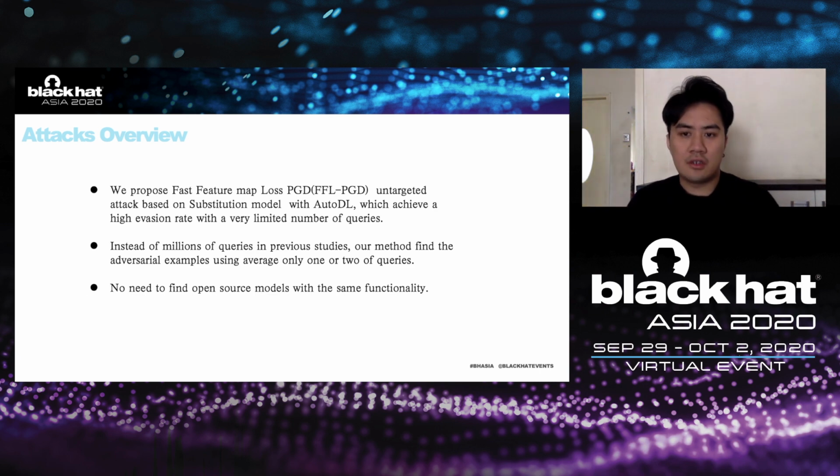Here are some features of our method. First, we used a loss function to compute feature similarity and define it as FFL. FYI, it can increase the transferability of attacks. Next, we built a small dataset to train the model, and for each image in the dataset, we send it to the cloud-based service no more than 2 times. Finally, we use a white box model generated by AutoDL to replace the cloud-based service.